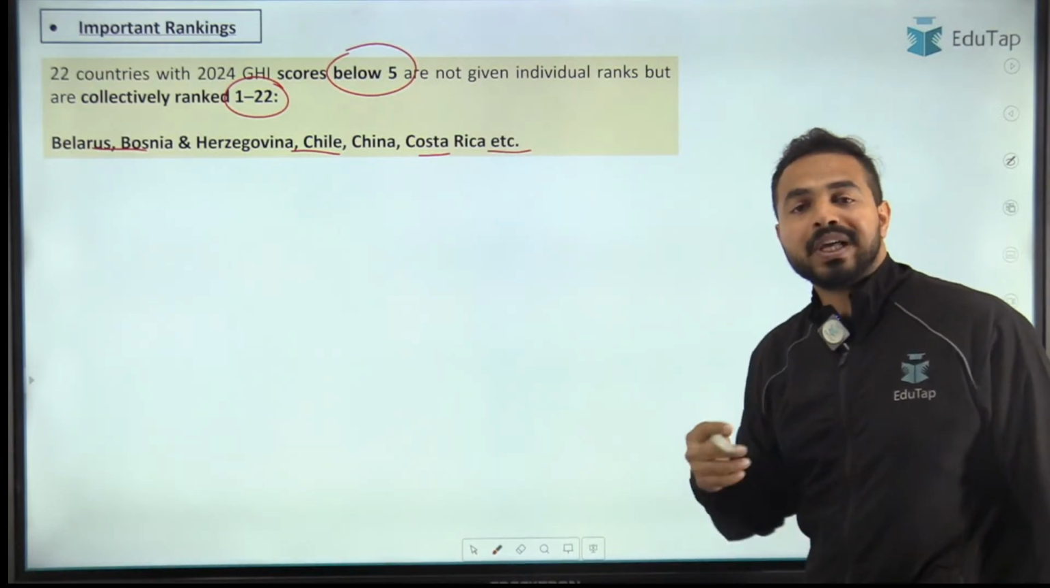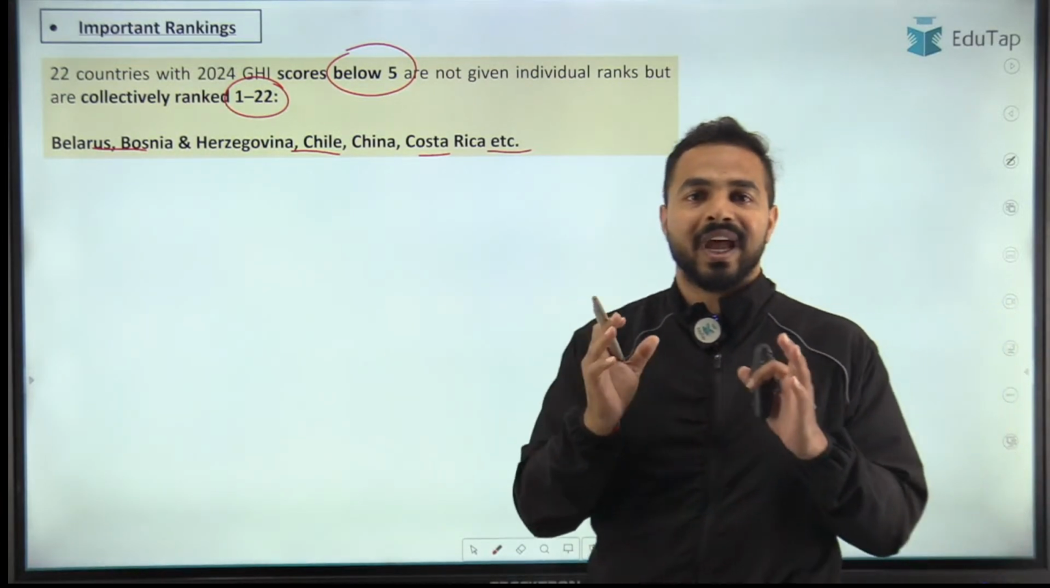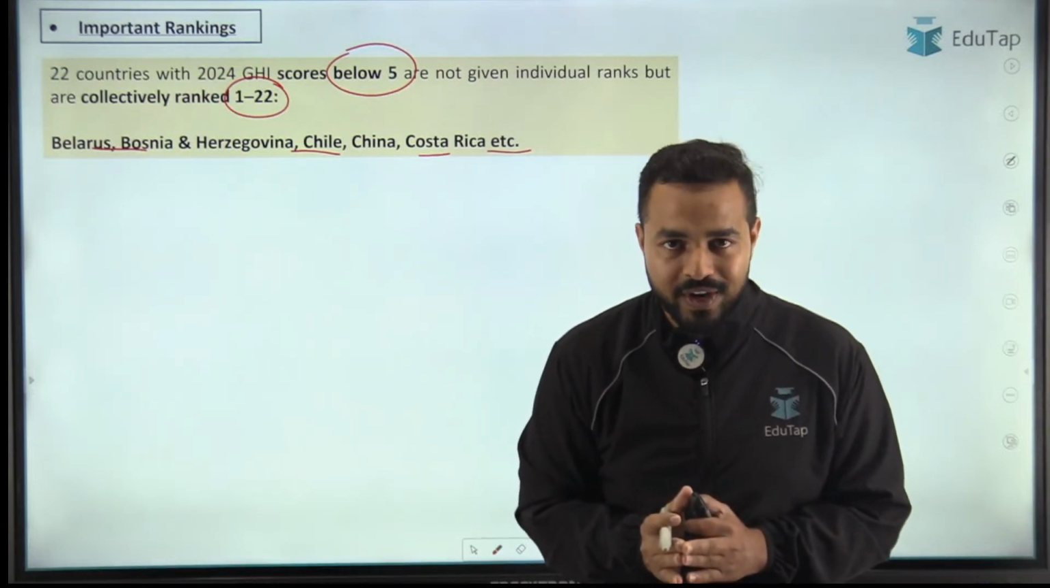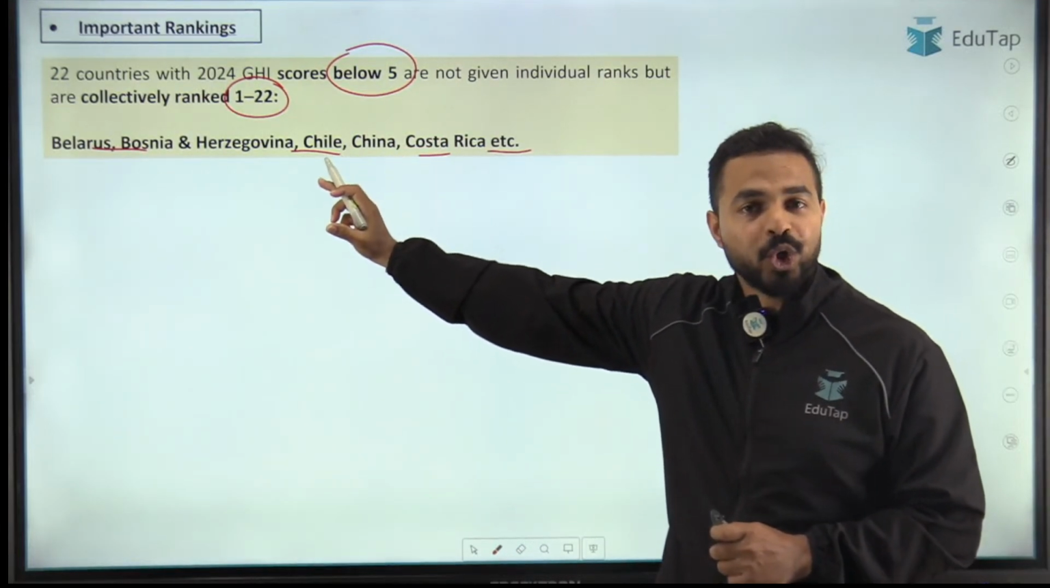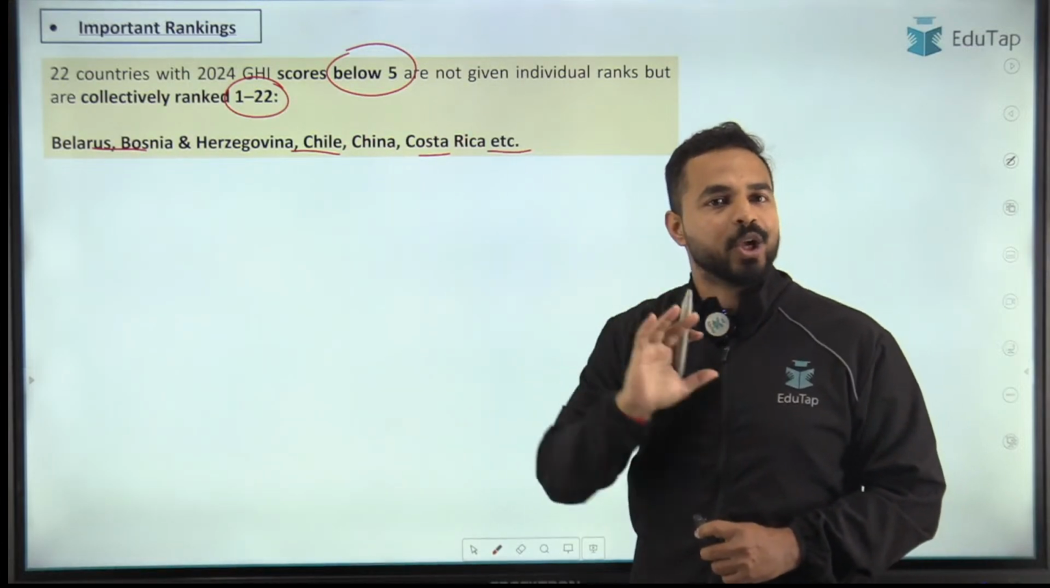Now guys, when we talk about other important rankings, we always tell you what is very important. We have to cover the top 5, but here the 22 countries from 1 to 22 have all been given the first rank, so there is no requirement to cover the top 5 here.